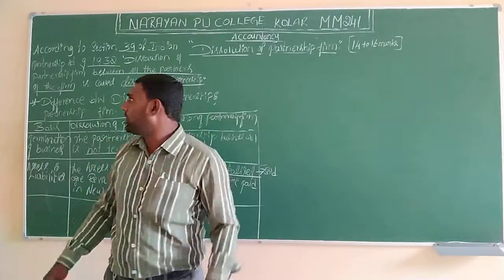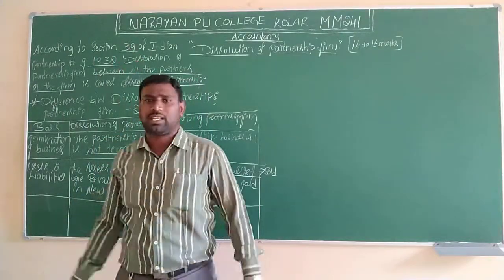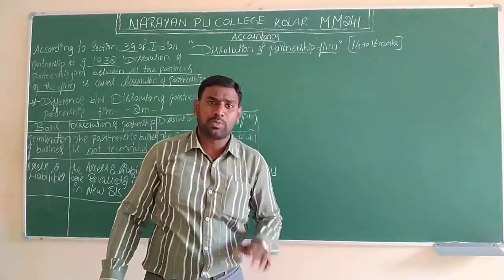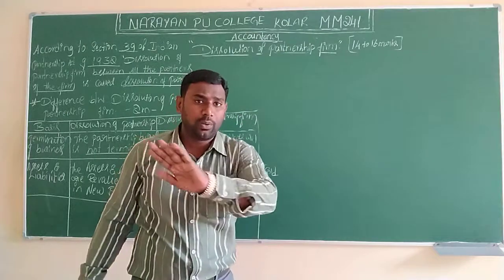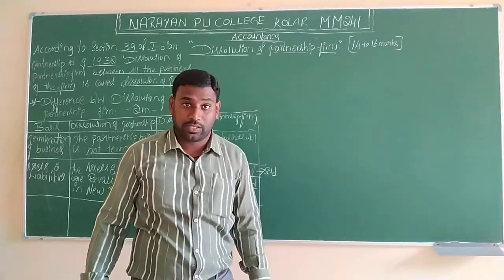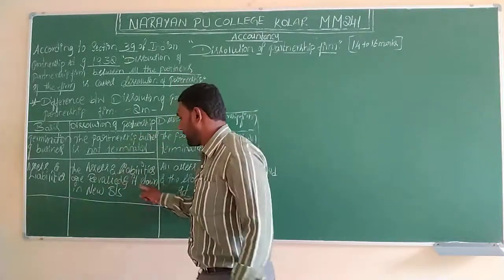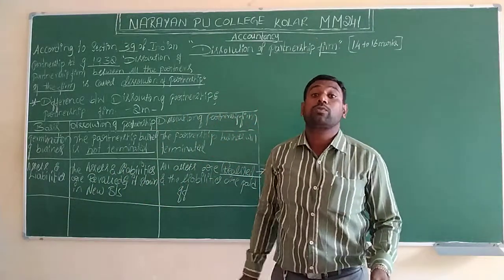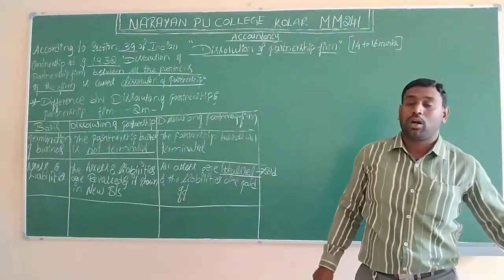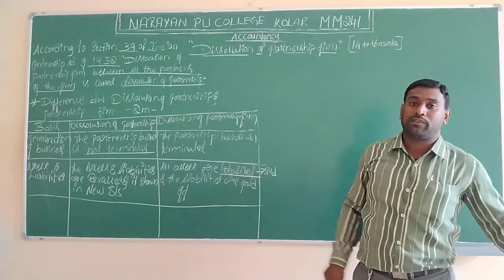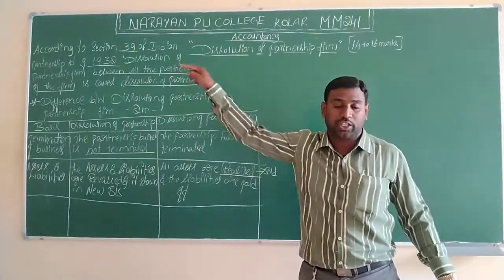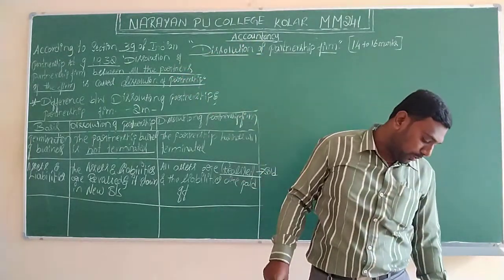The law says that if you want to close your business, we won't object, but you have to settle the liabilities. These rules are given by the Partnership Act 1932 under Section 39, and it will be implemented accordingly.